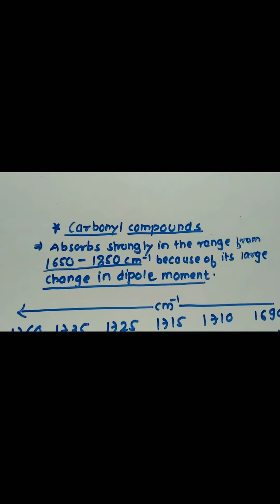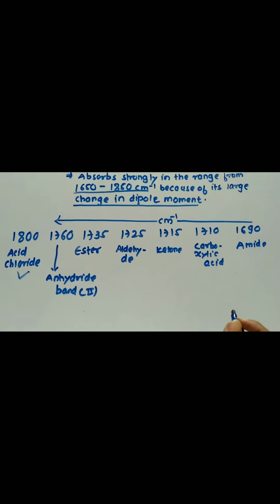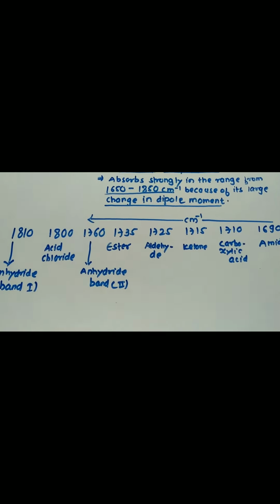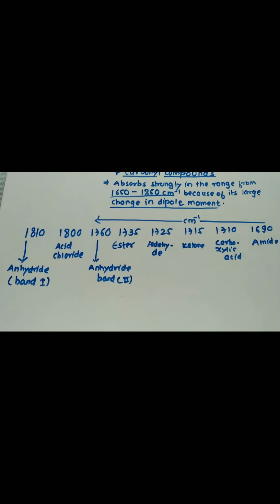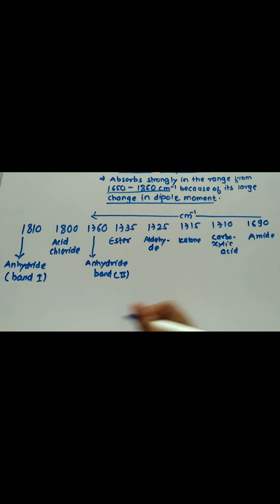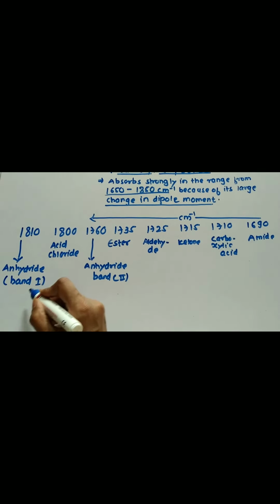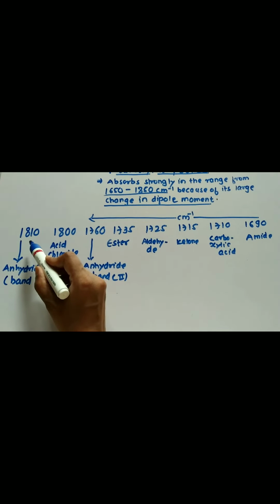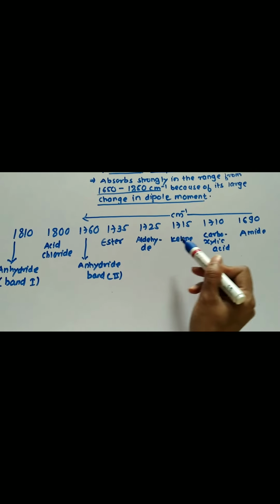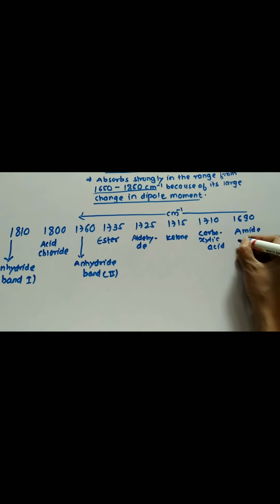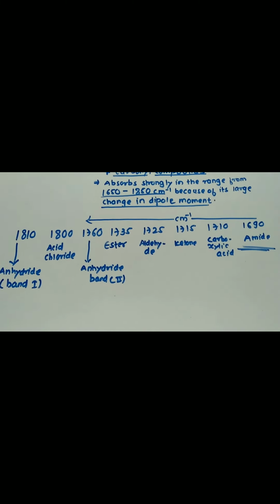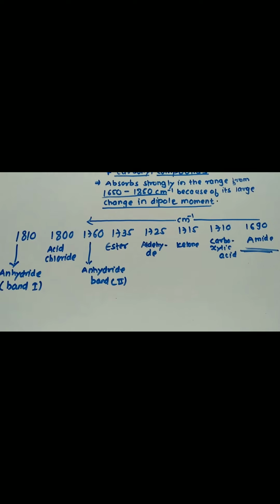Now let's discuss the normal basic value for the absorption of the carbonyl group in different types of functional groups. Here we can see that anhydride absorbs at a higher value than ester, and ester has a higher value than aldehyde and ketone, while amide has the lowest value among all the carbonyl compounds. For that purpose we have to discuss some terms.